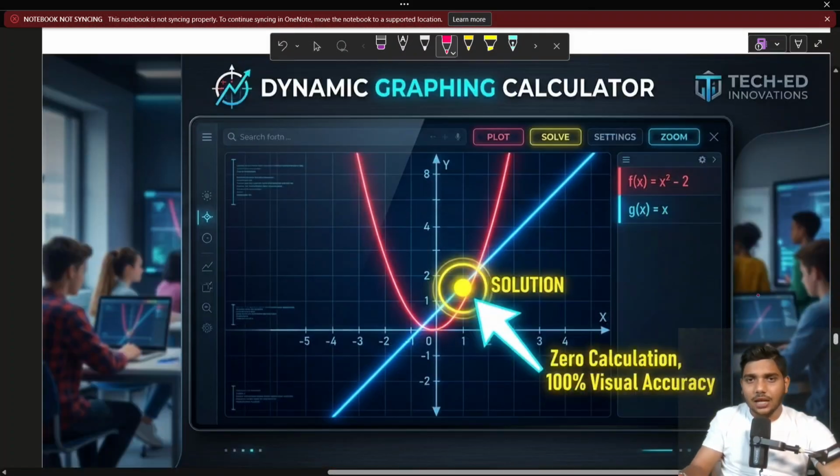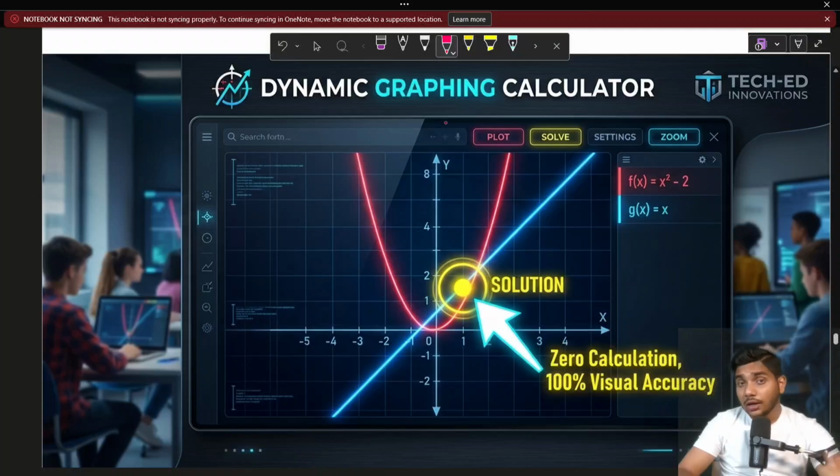Now, the dynamic graphing calculator. Yes, I try to solve each and every question with the help of the graphical method and also a graphical calculator, to show you what actually happens in your problem. Our target is not just to revise concepts and memorize theories. Our target is to solve any question in 5 to 10 seconds with a logical approach. Students, if you get interested in our lectures even one time, I promise you will never face any kind of problem in your mathematics.